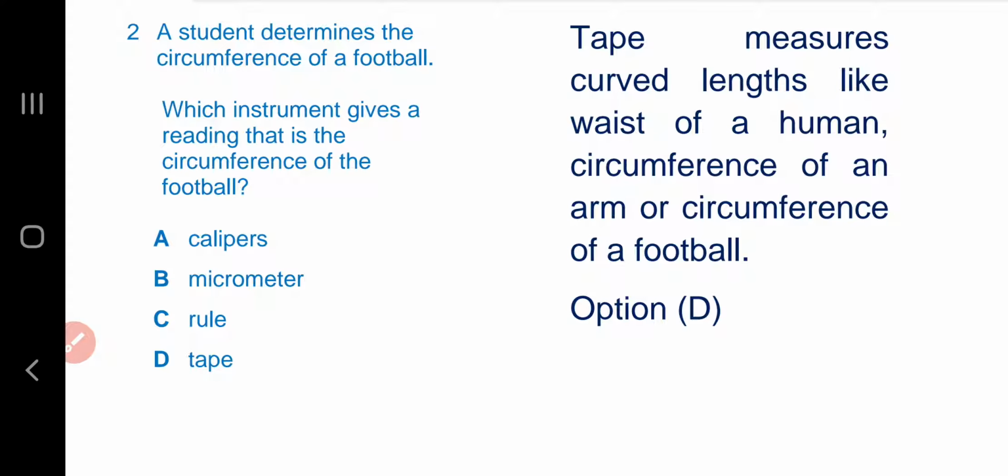Question number 2. A student determines the circumference of a football. Which instrument gives a reading that is the circumference of the football? Tape measures curved lengths like waist of a human, circumference of an arm, or circumference of a football. Option D is the answer.